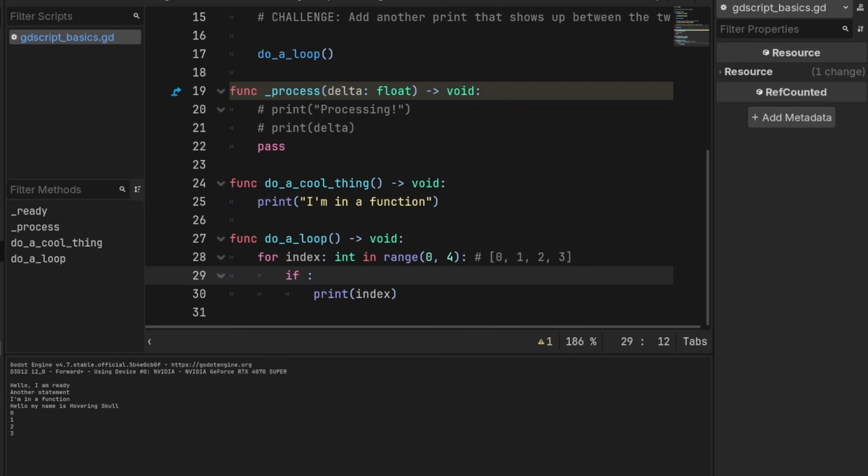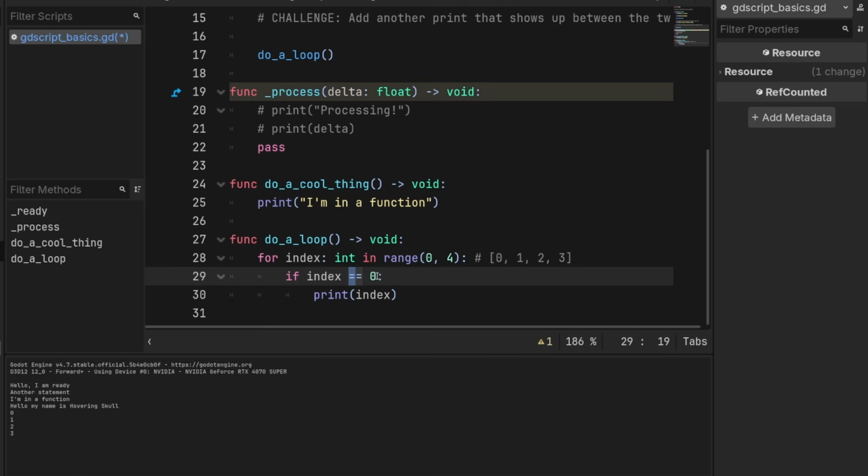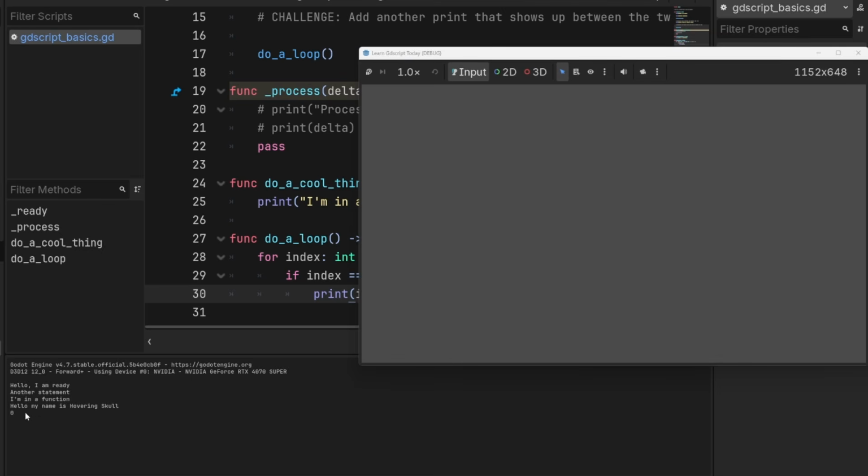But what if we say if, well, we have a few options here. We could just look for specific numbers. We could look for any specific number here. We could say if index equals 0. Note that I'm using two equals here. In many programming languages, because we use a single equals to assign variables, which we're going to handle in the next section, two equals means is this equal to that? And this becomes true if index is 0, and then we run this. So what do you think is going to happen if we run this? Yeah, it only prints the 0.